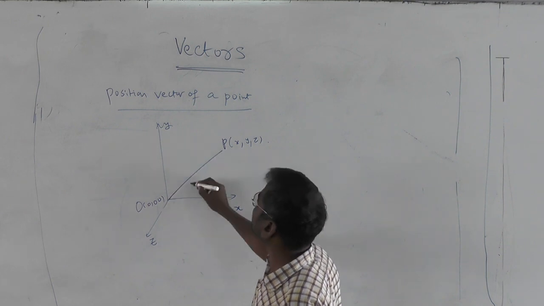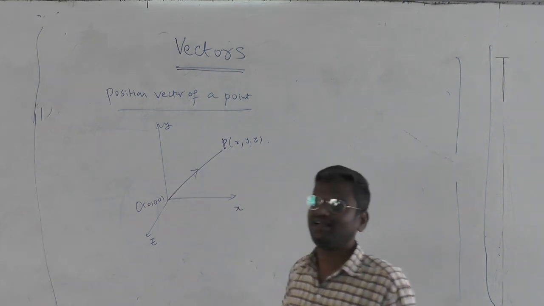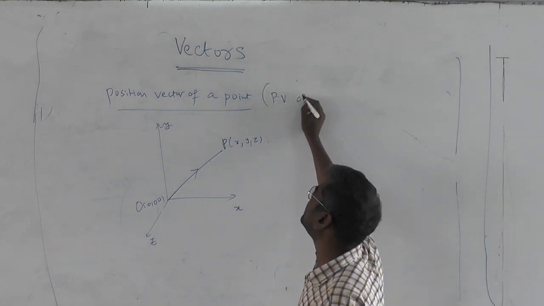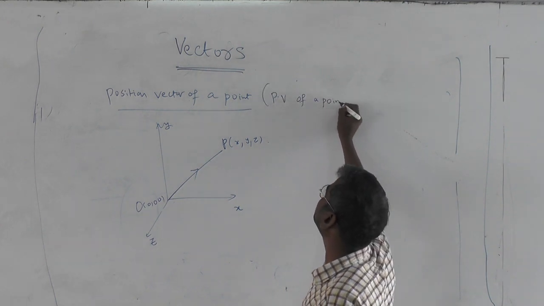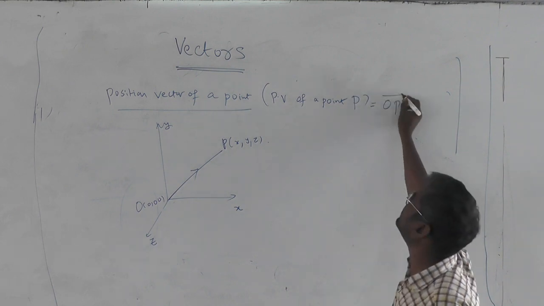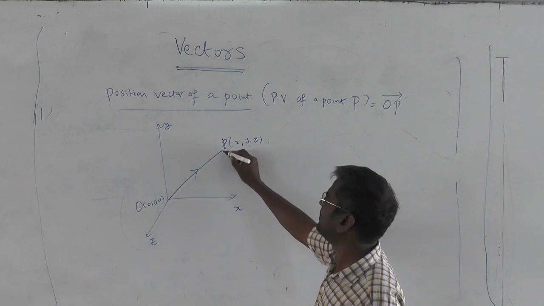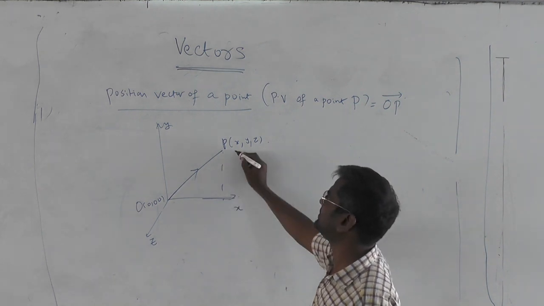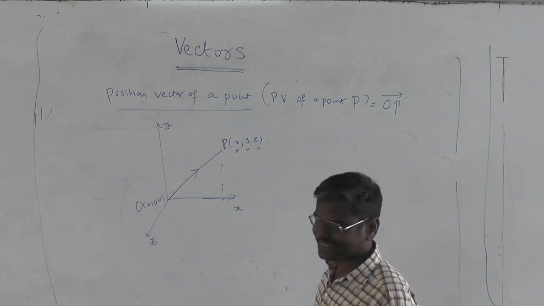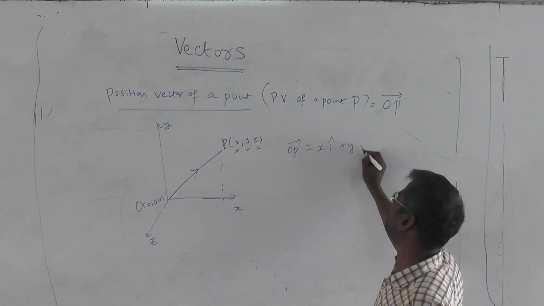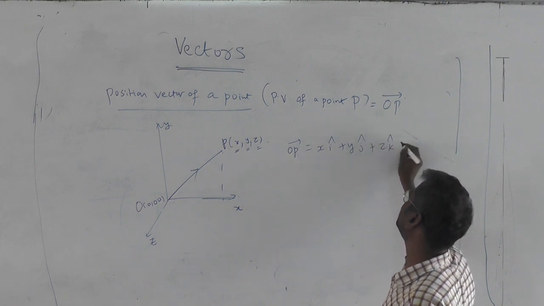So position vector is nothing but the vector. Position vector of a point, or in short PV, of a point P. So that is nothing but OP bar, which you will resolve along the x-axis, y-axis, z-axis. Then only you get these components x, y, z. So you write OP bar as x into i cap plus y into j cap plus z into k cap.